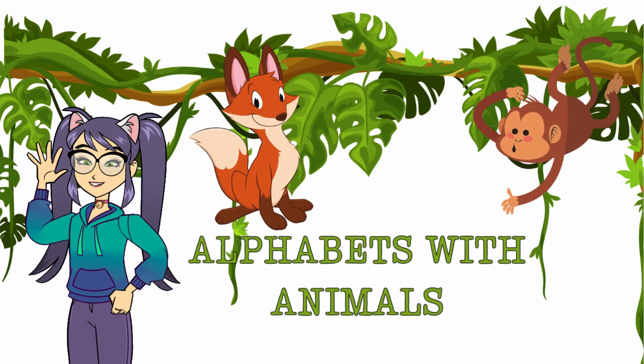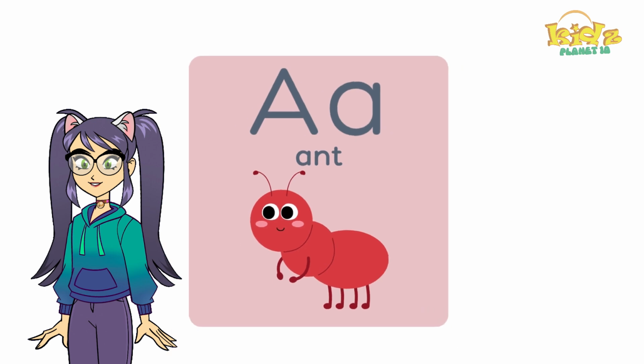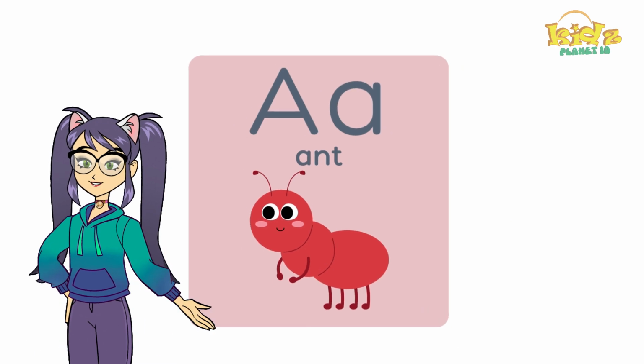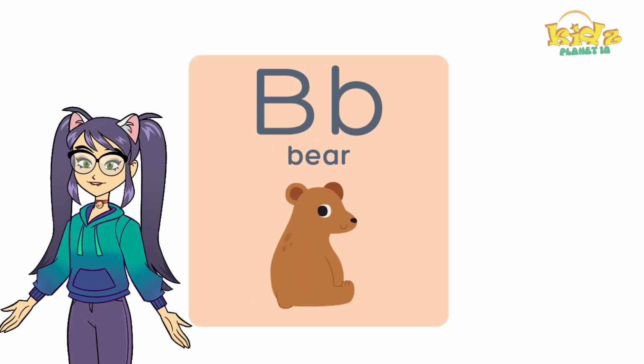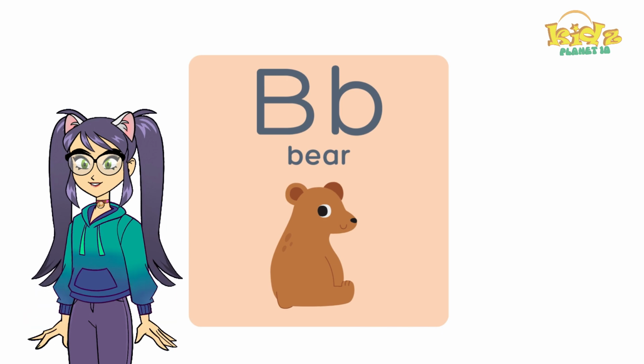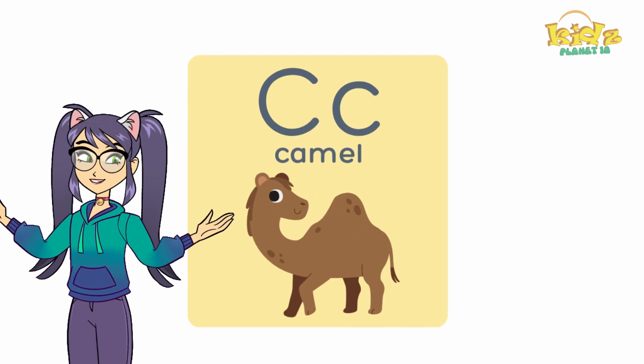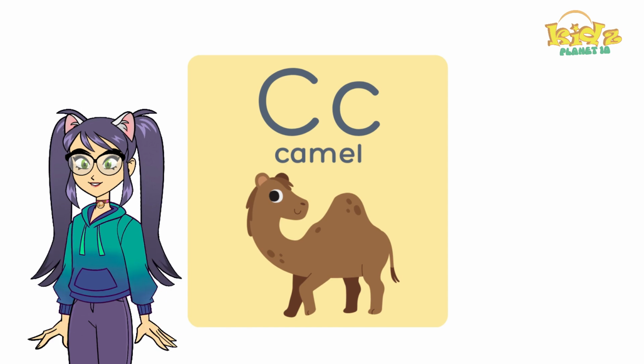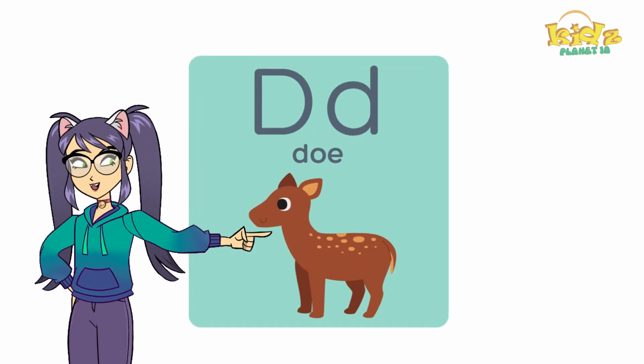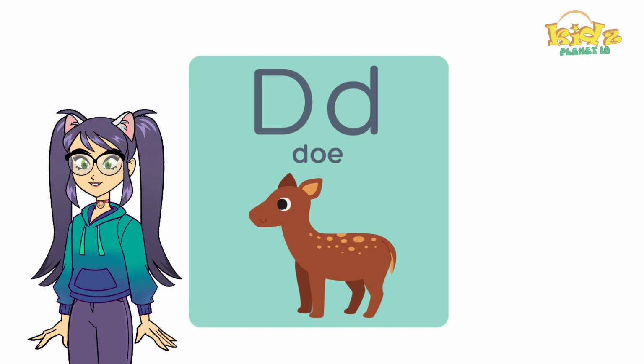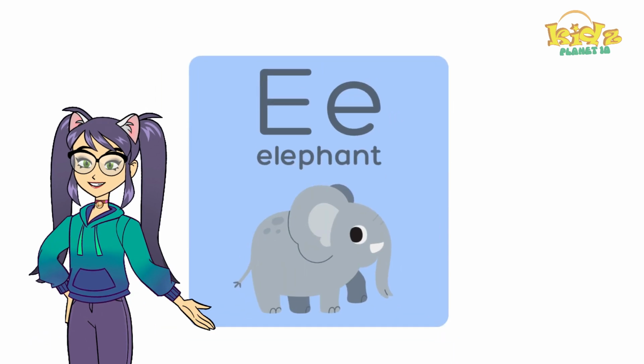Alphabets with animals. A for ant. B for bear. C for camel. D for doe. E for elephant.